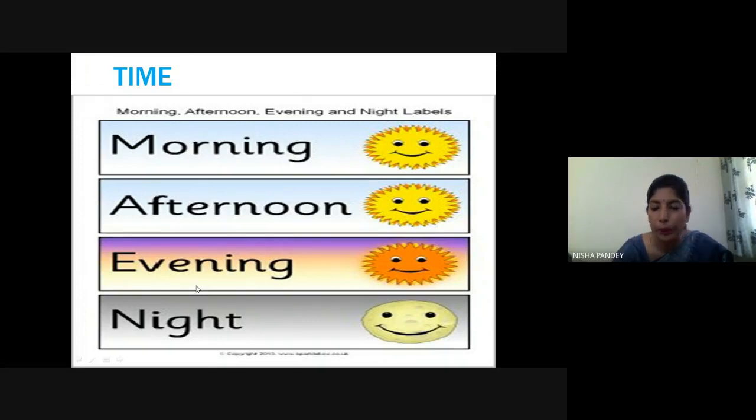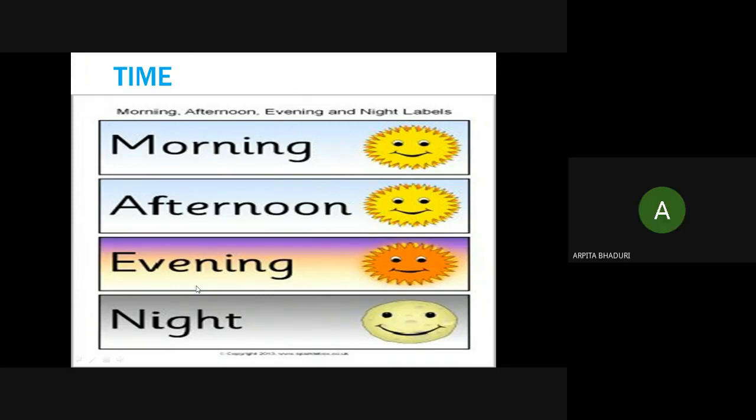We also greet people when we meet them in different parts of the day or night. Suppose you go to school in the morning, what do you say to your teacher? Good morning, ma'am. Or here, as per our tradition in our school, we say Sairam.